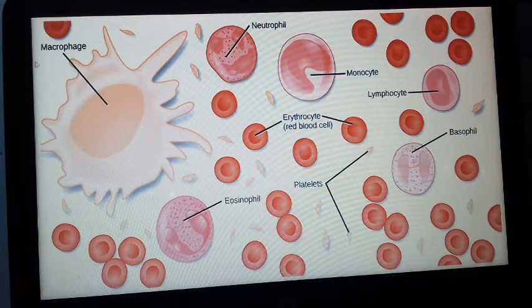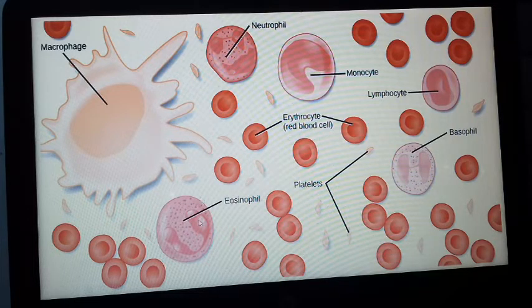Here we can see the macrophages. Here neutrophil also engulfs the pathogen and protects us. Neutrophil. Then here is the basophil. Here eosinophil. Basophil and eosinophil cause allergic reactions. You can see granules are there. Here neutrophil granules. These are also called granulocytes.